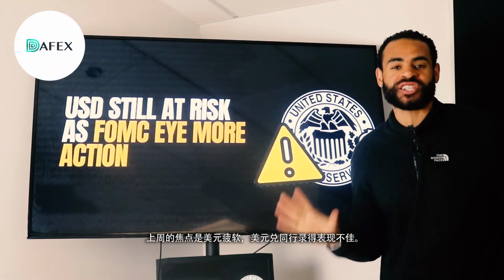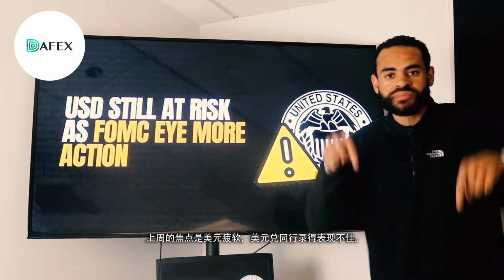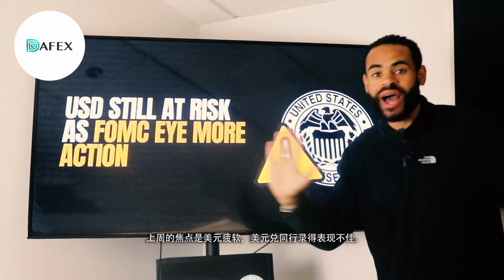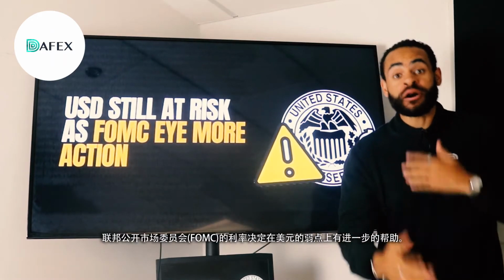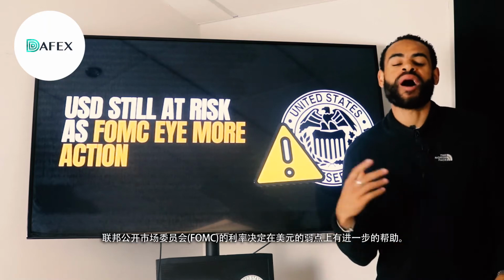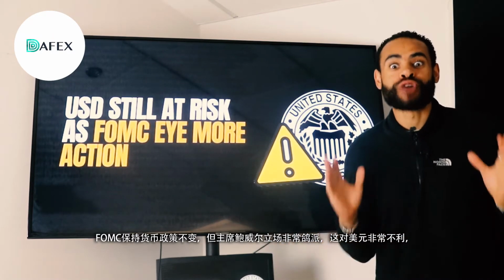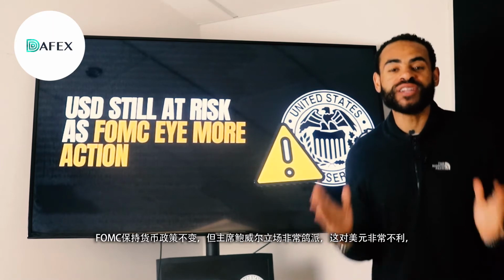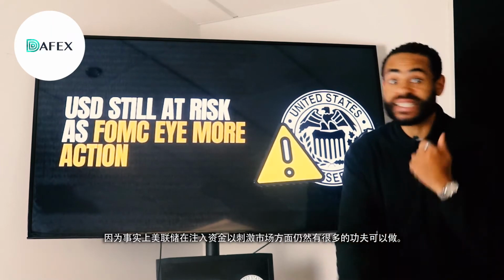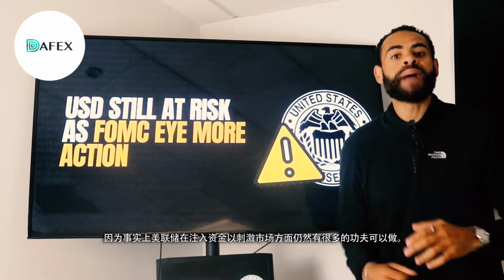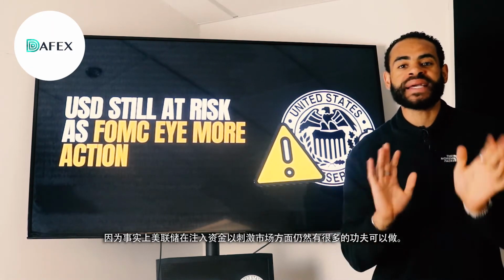Last week was very much about dollar weakness. We saw some underperformance for the US dollar against its peers. Now, that was further helped along in terms of the weakness by the FOMC at their rate decision. They kept monetary policy unchanged, but Jerome Powell was very dovish, very dollar negative, indicating that the Fed can still do more and more and more in terms of stimulus, pumping money into the markets.